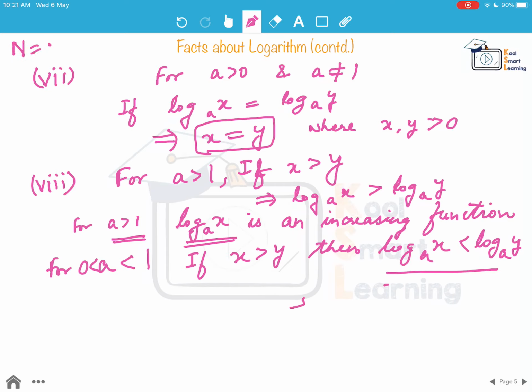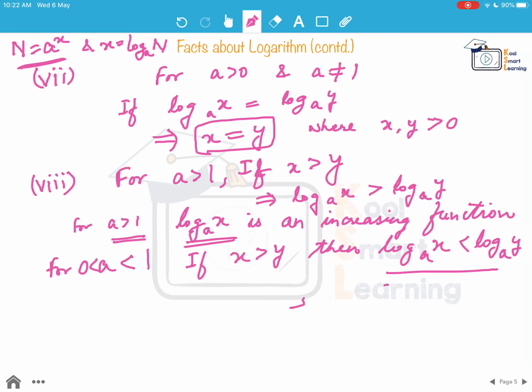Remember, n is equal to a to the power x and x is equal to log of n to the base a. So if we look at this exponent, it is very obvious that if a is greater than 1, and we keep increasing the power x, then a to the power x will keep increasing, or we can say that n will keep increasing. And if a is lying between 0 and 1, then if we increase the value of x, a raised to the power x will decrease.